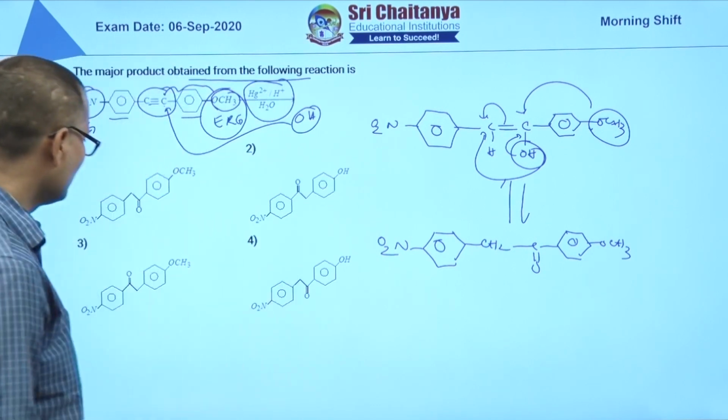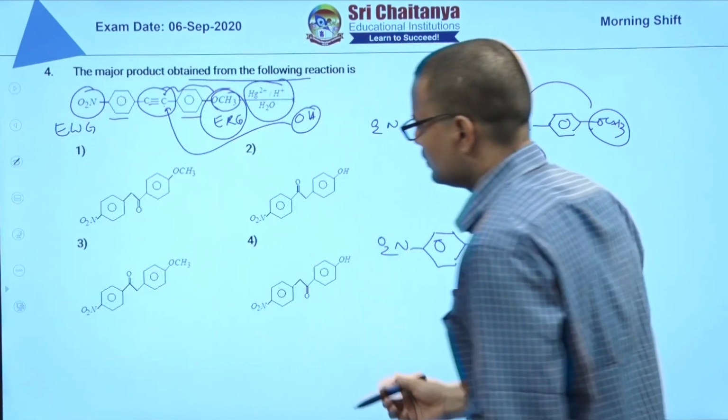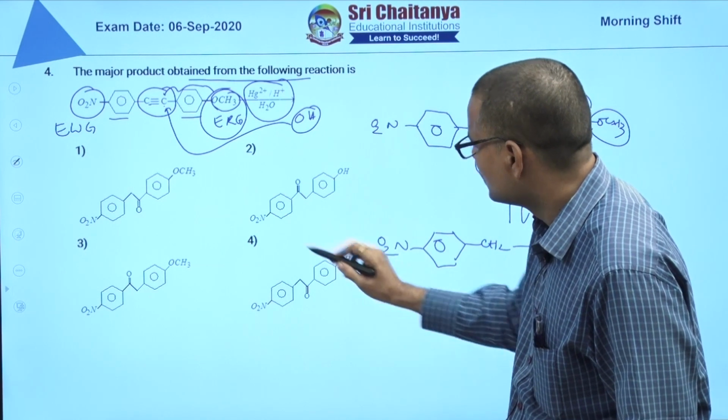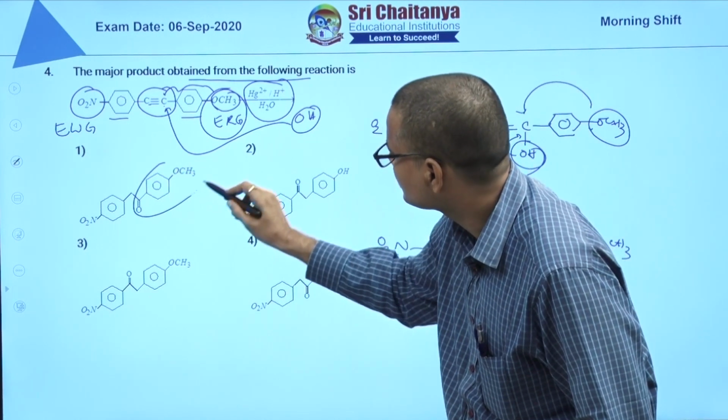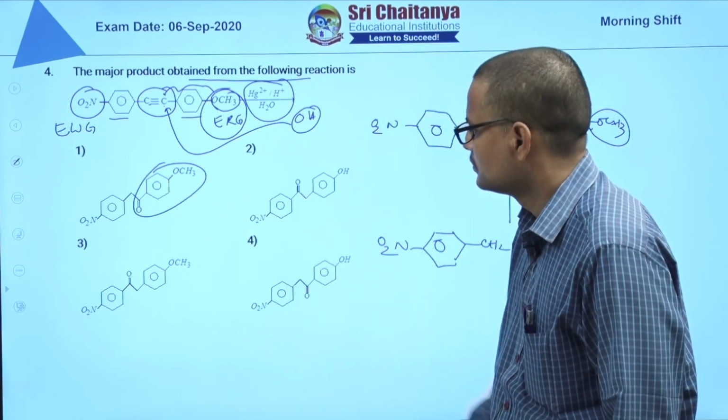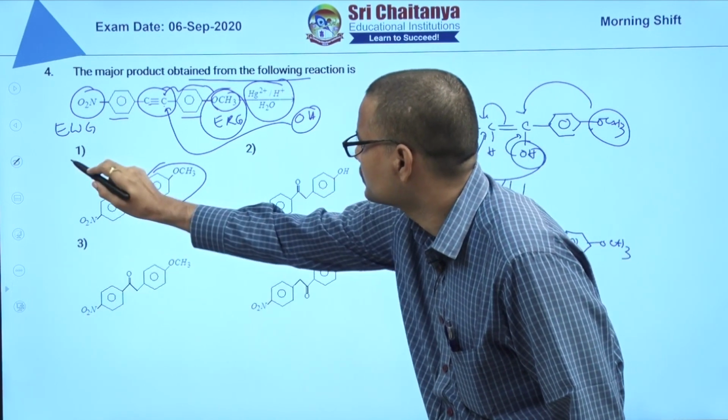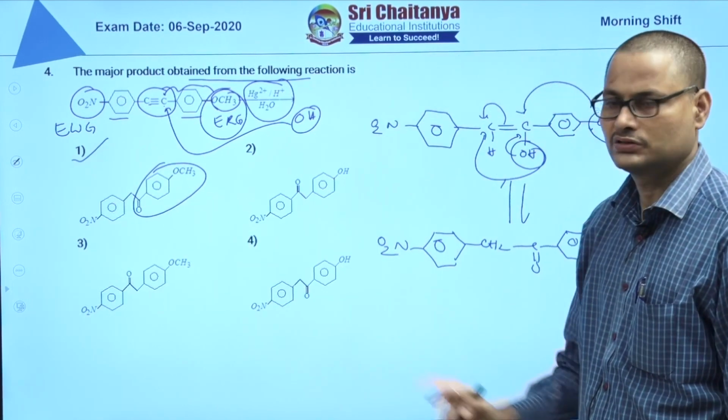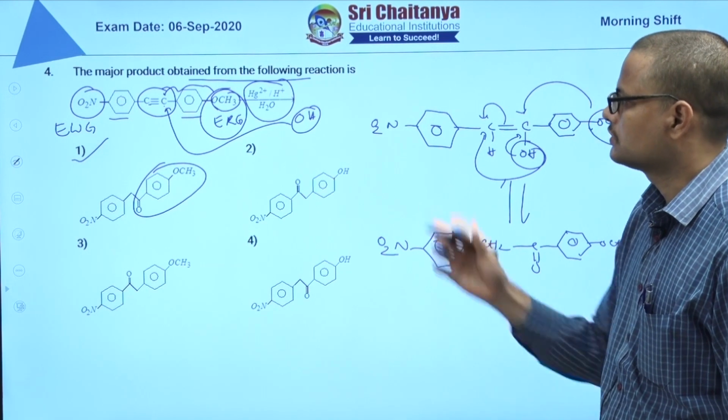C double bond O with OCH3 site. See, C double bond with OCH3 site is present here. So answer is the first one. Next, fifth question.